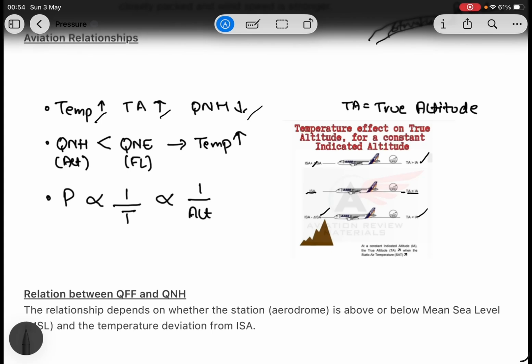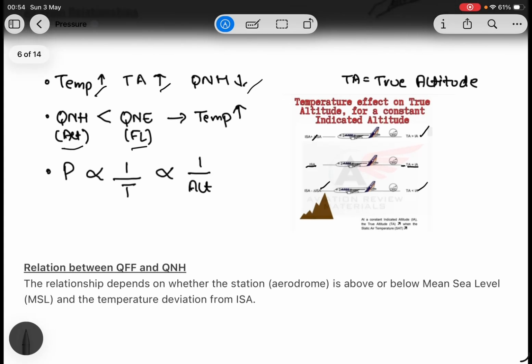QNH gives you altitude, QNE gives you flight level. Pressure is inversely proportional to temperature and inversely proportional to altitude.